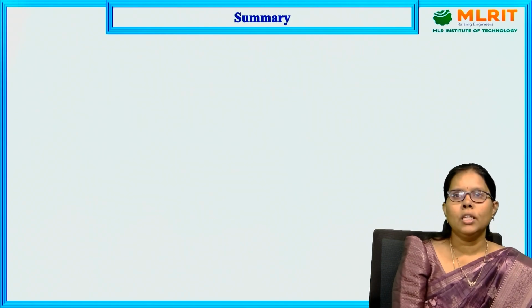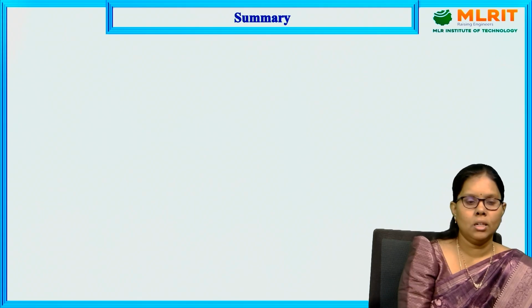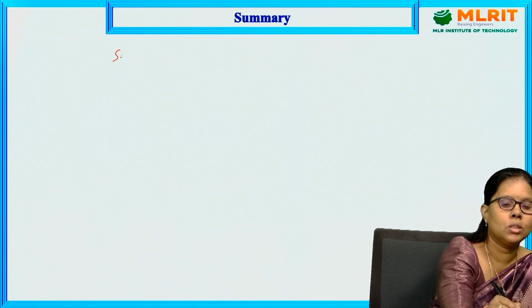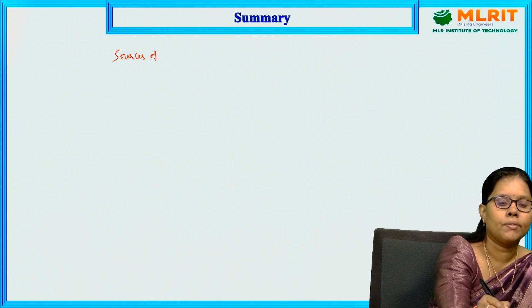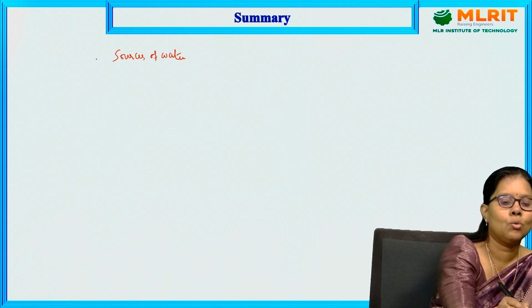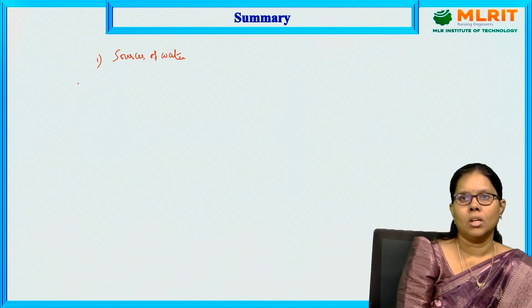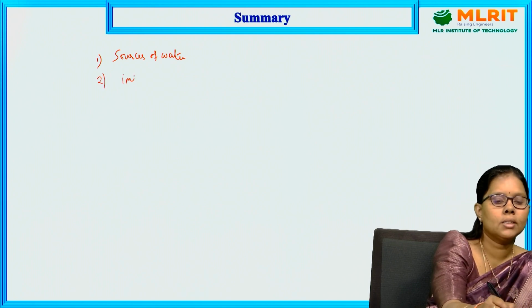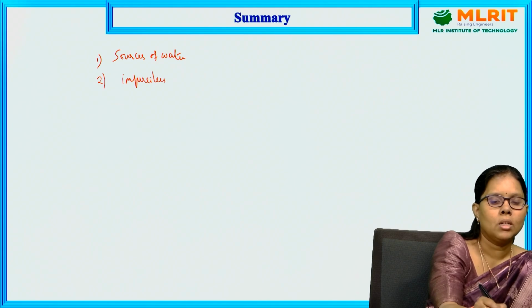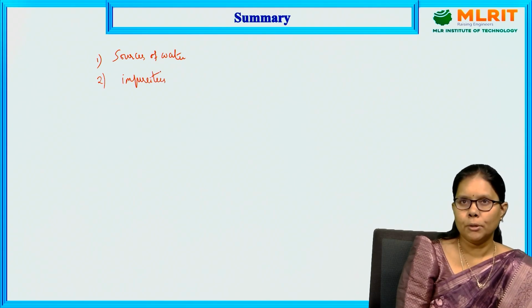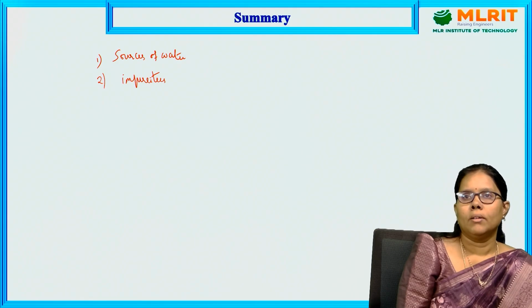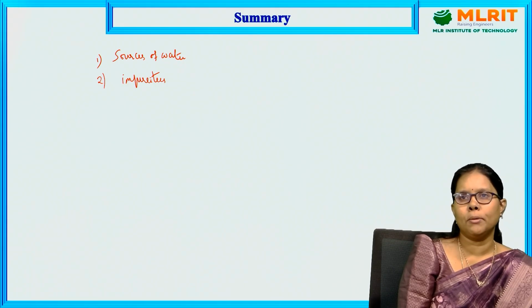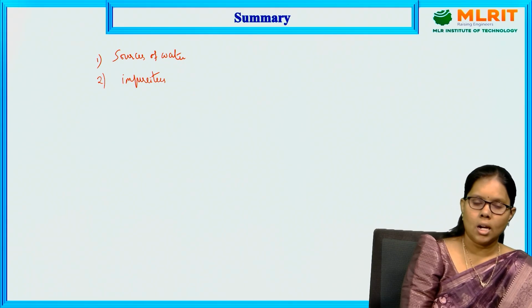In today's lecture, we have learnt about the sources of water: rainwater, surface water and underground water, and the various salts present in water. The second topic was impurities in water: physical impurities like color and taste, and chemical impurities like inorganic chemicals, organic chemicals, biological impurities and colloidal impurities, which are responsible for the hardness of water.